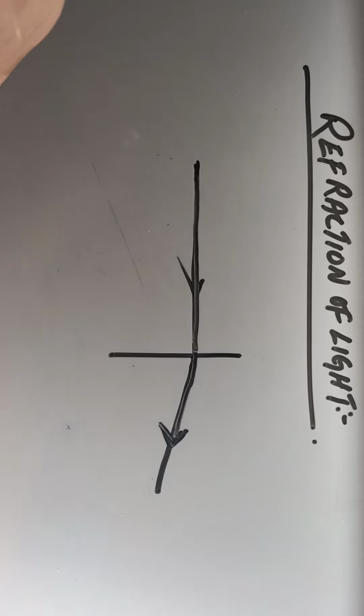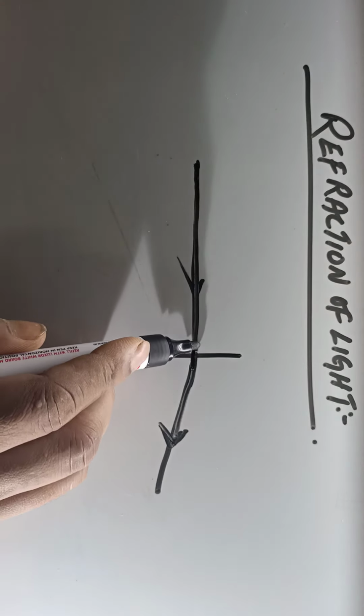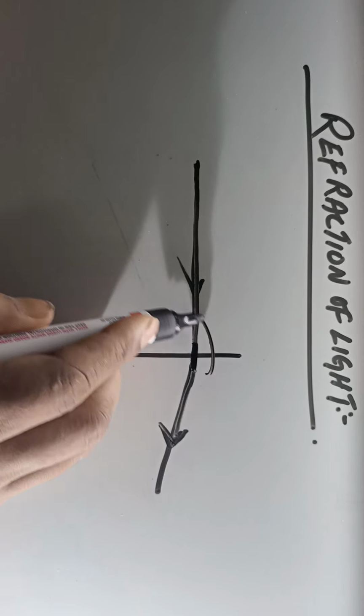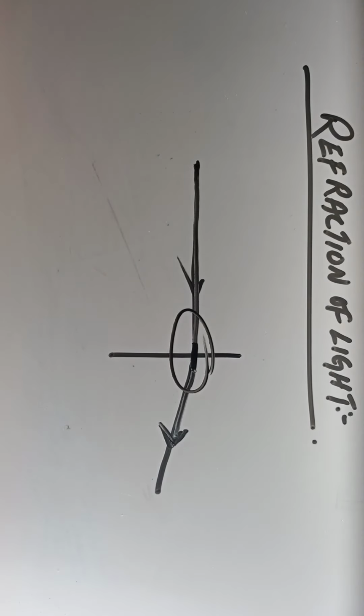There are so many phenomena which take place in the atmosphere because of refraction of light. We will gradually come across all those things. But for the moment, remember that refraction of light is the bending of light, or the bend in the path of light.